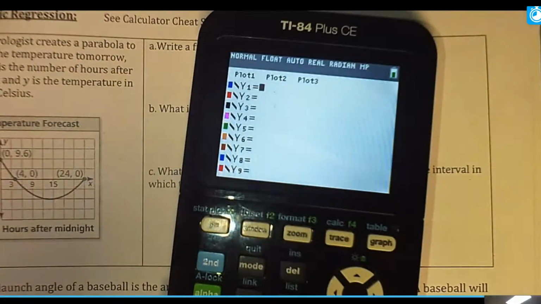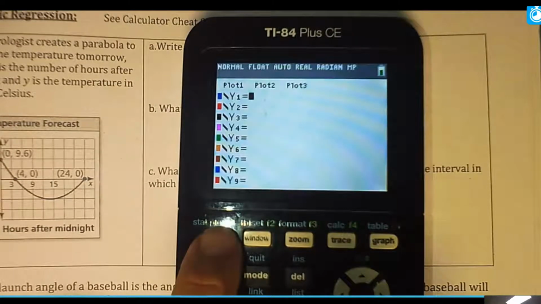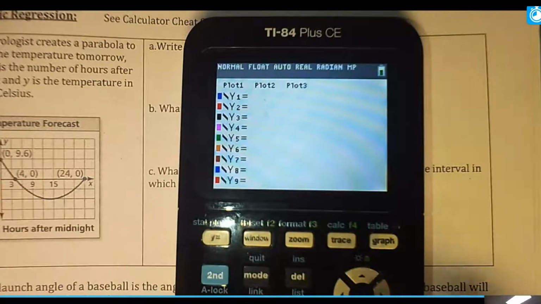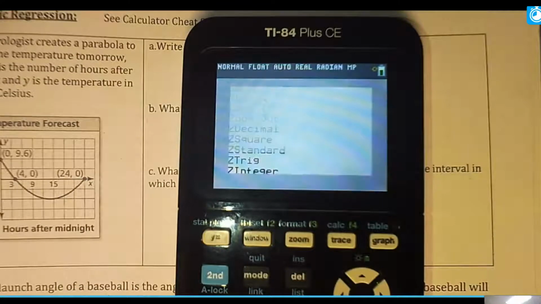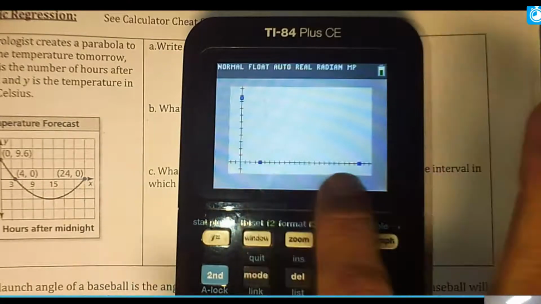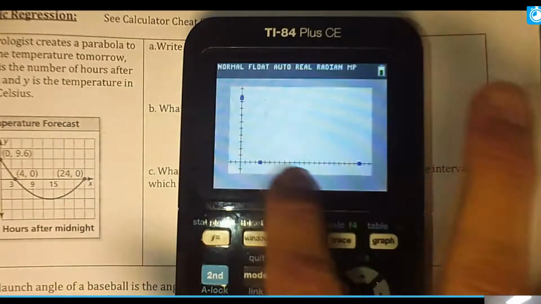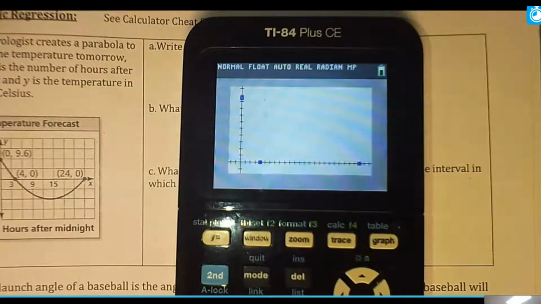All right, I realize I forgot to have you do something in that top step. What I want you to do is go to where I press the Y equals button, and go up to Plot 1 and hit enter. Okay, so it should be highlighted like that. And now I fixed that. We're going to press zoom 9, and my dots appear. What we're going to do is force the calculator to make a parabola out of this, but you can see your 3 points, so that's what it should look like, okay?